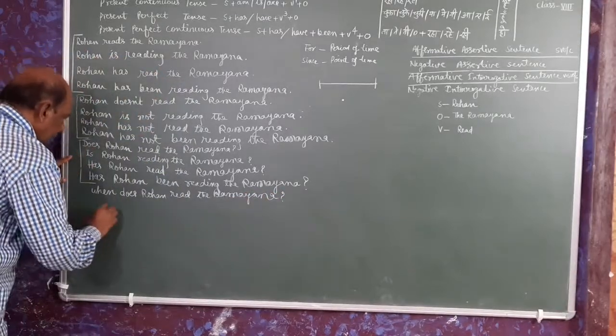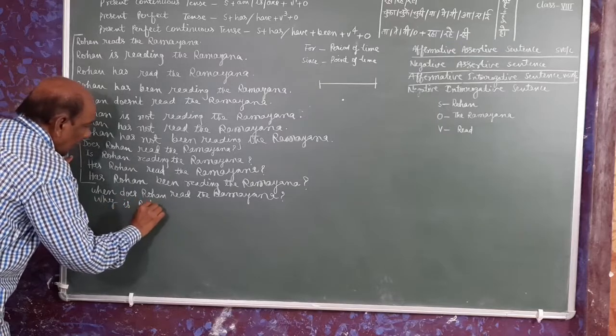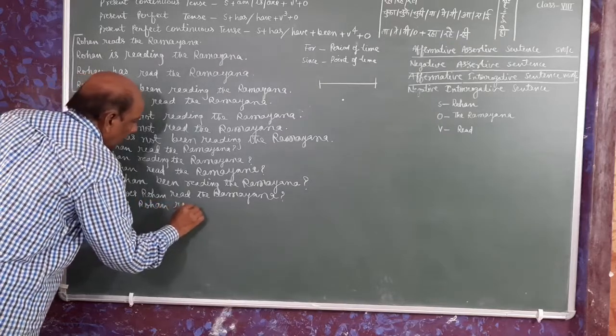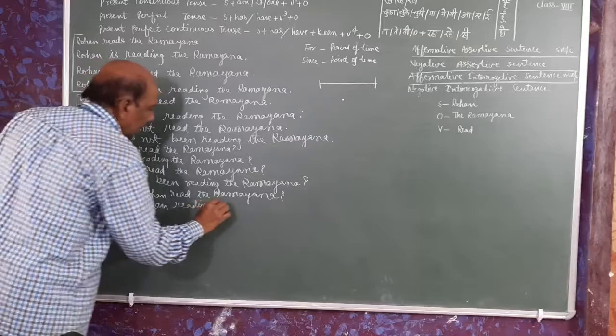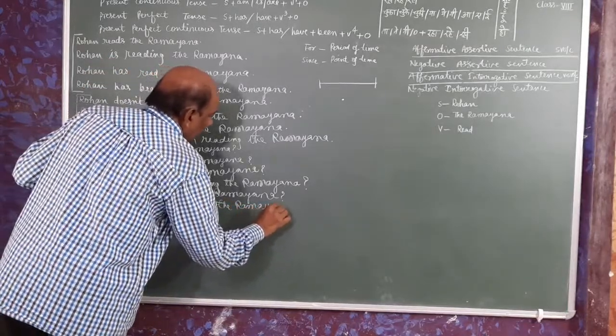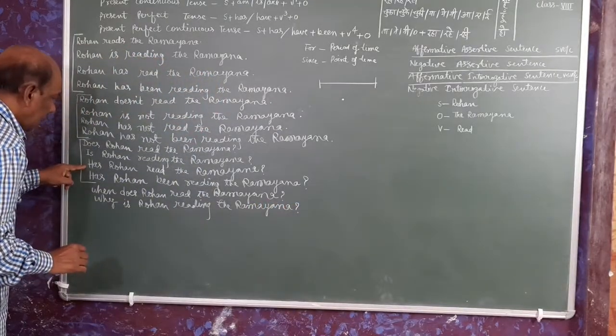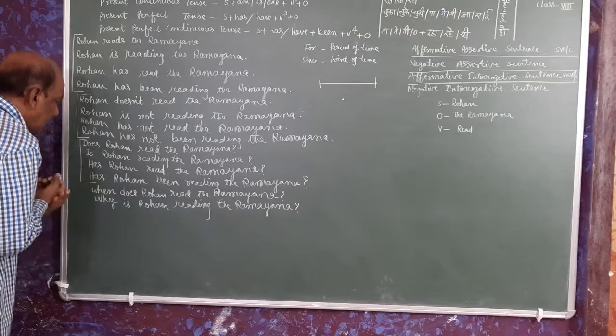Here, why? Why is Rohan reading the Ramayana? In the same way here, suppose here we want to write